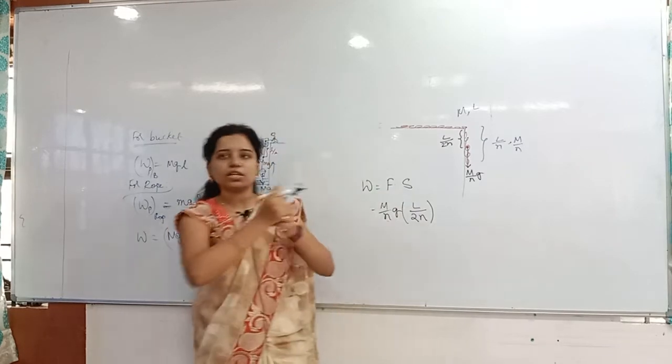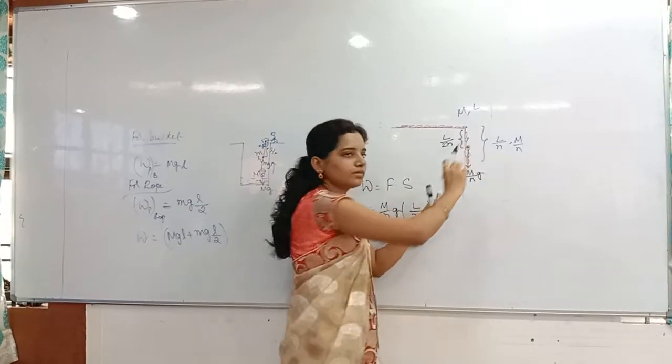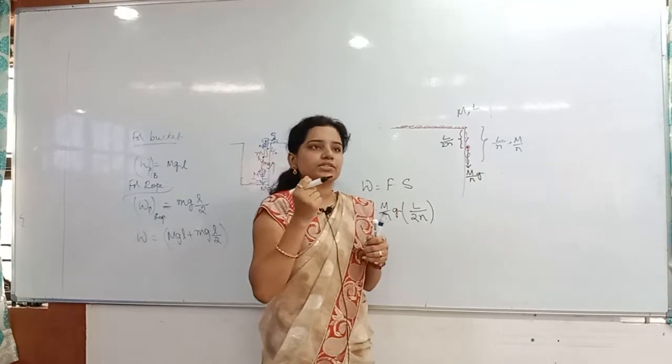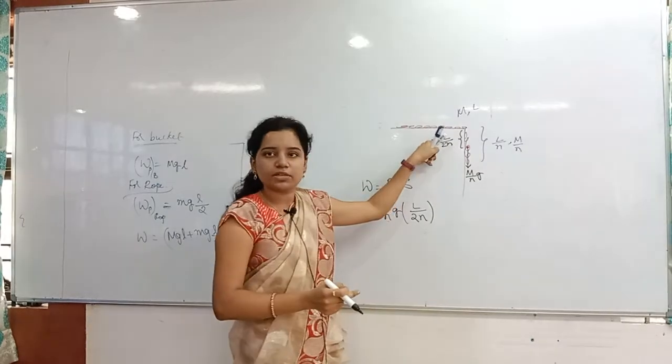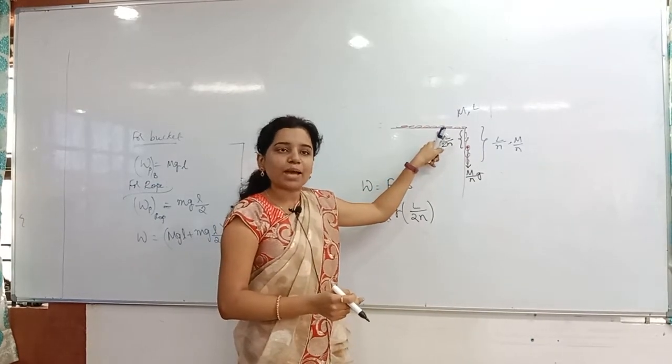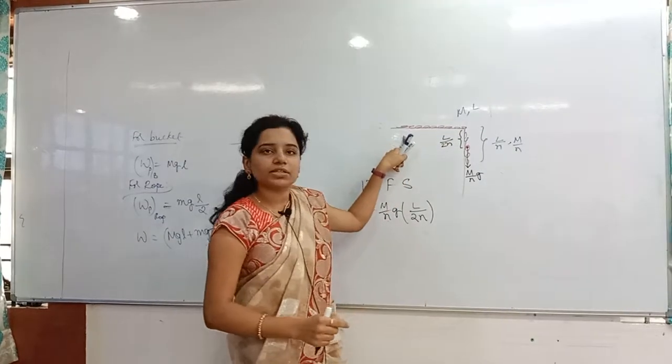So many people will have that doubt also. Whenever it is coming onto the table, there also it is making some displacement, no? Why? Because we are not leaving this one. We are pulling that one also in the upward direction. So the displacement will move from here to here. Center of gravity will move from here to here. Yes, it will move. But what happens? Nothing but mg is acting in the downward direction. The displacement is there in the horizontal direction.